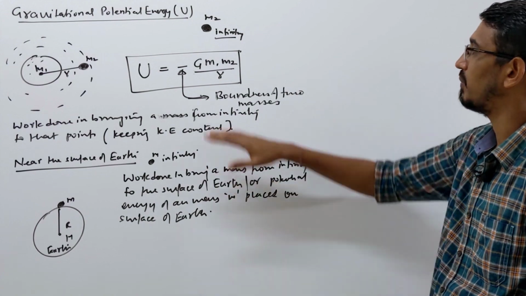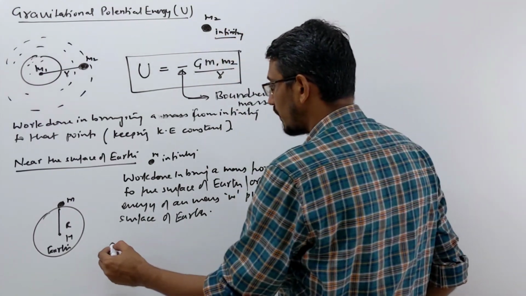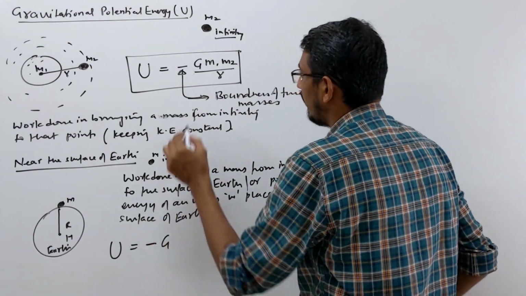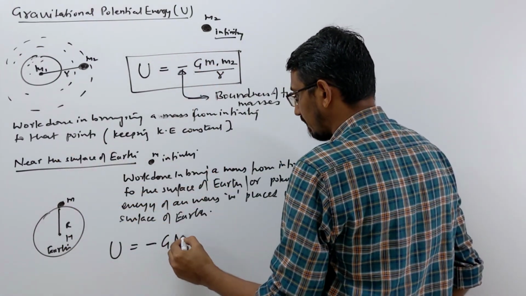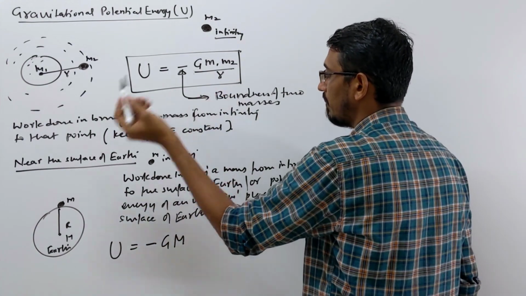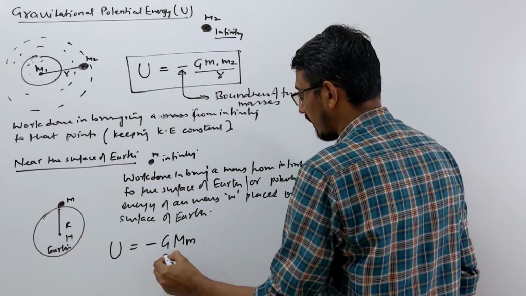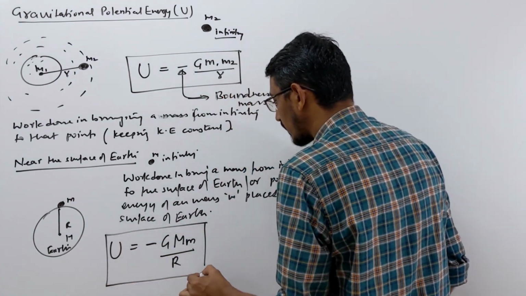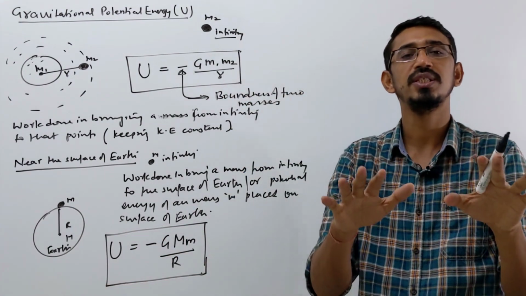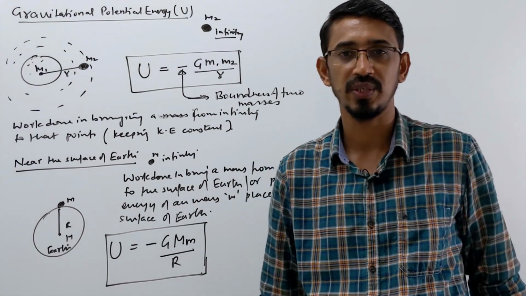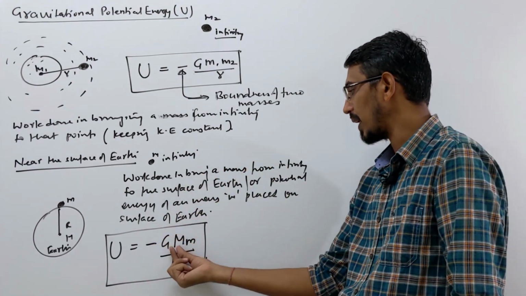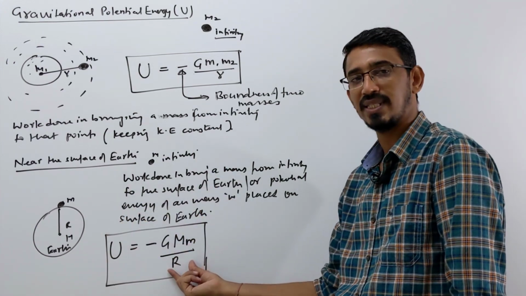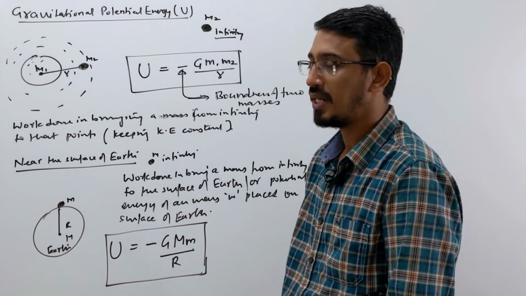What will the answer be? Look at that formula. In this formula, U will be equal to minus G M1 M2 by r. M1 means the mass of the Earth, which we know as M. M2 is the mass we are bringing, which we call small m, and the distance between these is simply the radius of Earth. So this is the potential energy of an object placed on or very close to the surface of Earth: minus G M m by R, where M is the mass of Earth, m is the mass of that object, and R is the distance, which is simply the radius of the Earth.